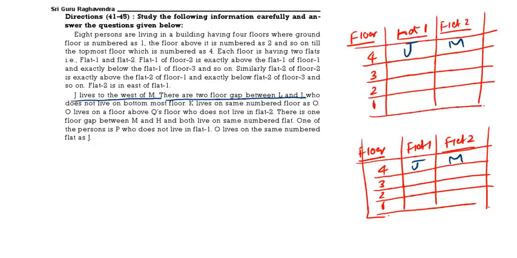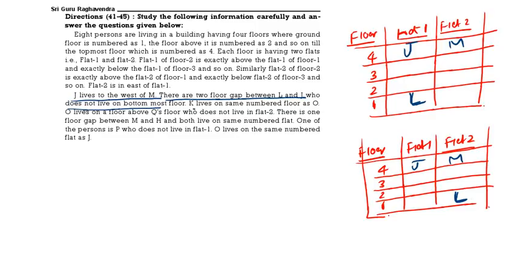There are 2 floors between L and J, who does not live on the bottommost floor. There are 2 floors between L and J. So after J take 2 floors. You can write L either here or here. In the first case I am writing L here. In the second case I am writing L here. Then K lives, see the next one.